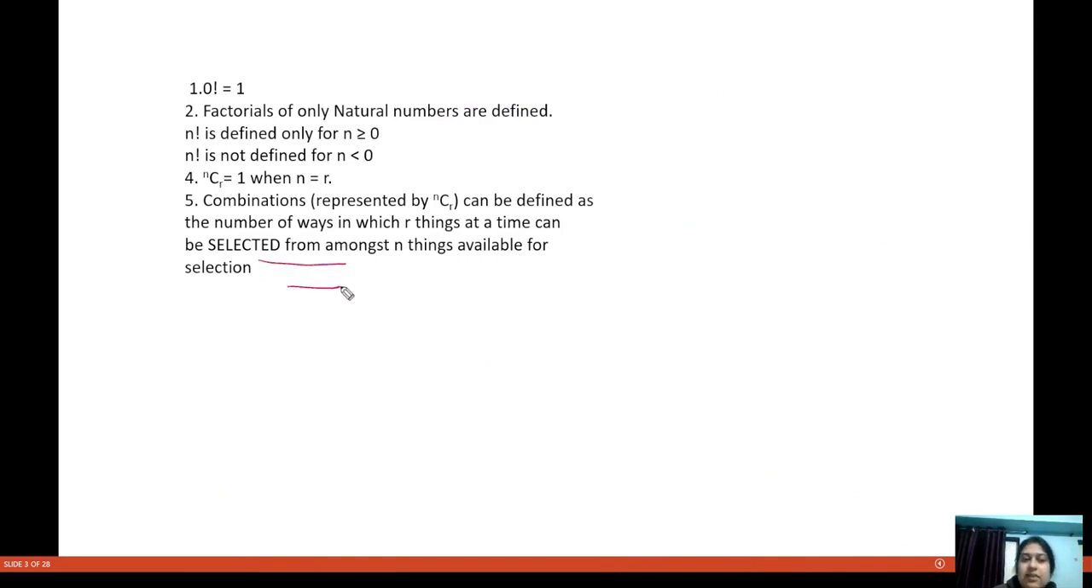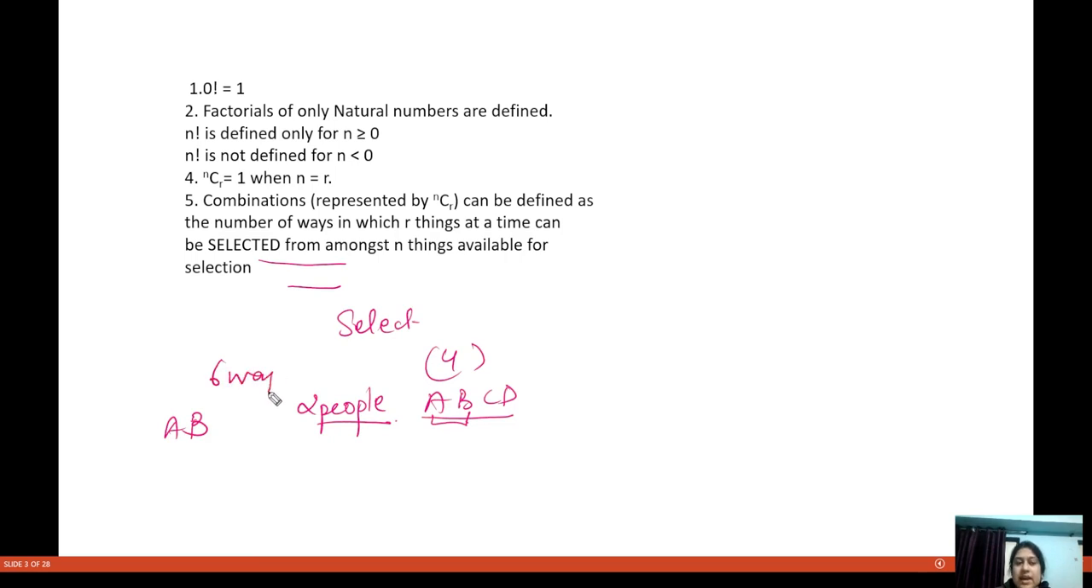Once again, understand what I mean when I say we have to select. We are given four people, A, B, C, D, and you have to select two people out of them. In how many ways can you do this? You can do this in six ways: AB, BC, CD, AC, BD, and AD.